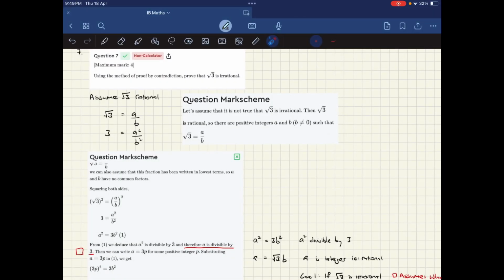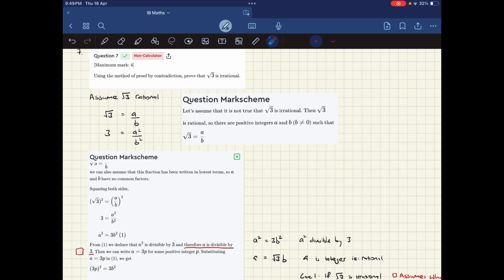Hi, this is an interesting problem on proof by contradiction. It asks you to prove that square root 3 is irrational. So remember, when you're trying to do proof by contradiction, you assume the opposite of what you are supposed to prove, show that leads to a contradiction, and therefore conclude that your original assumption is false.